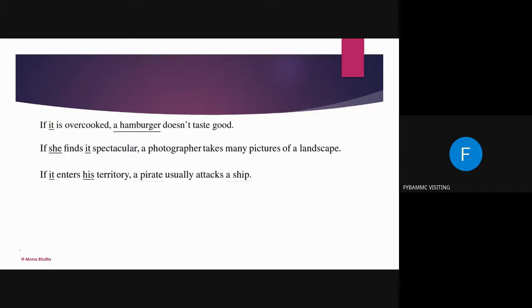If it enters his territory, a pirate usually attacks a ship. What does "it" refer to and what is "his" here? It represents territory and his represents the pirate. If it enters his territory, so what enters his territory?